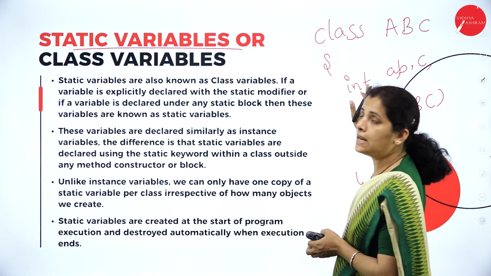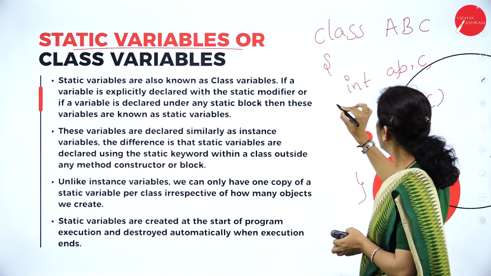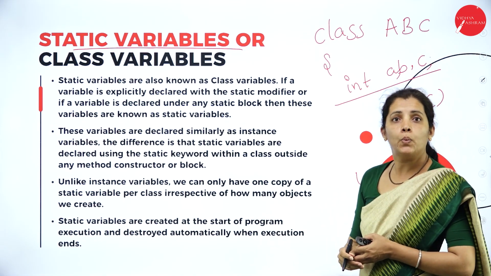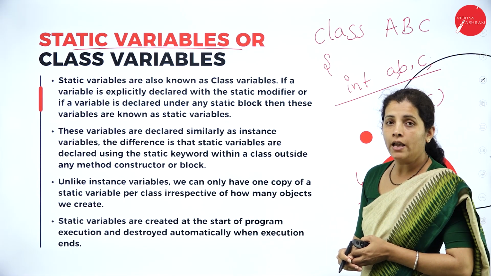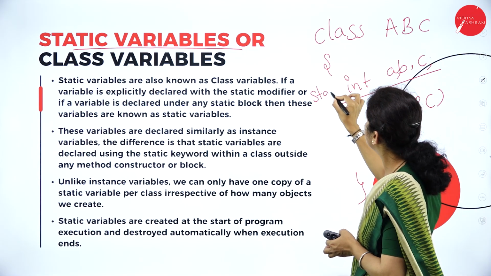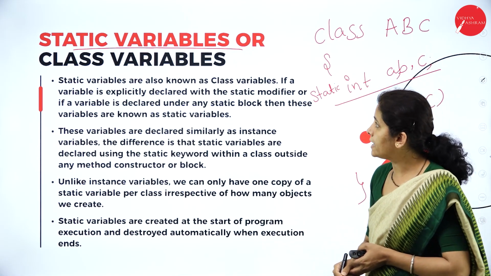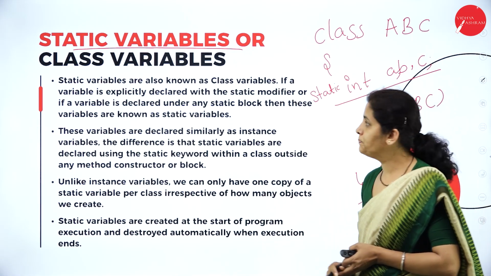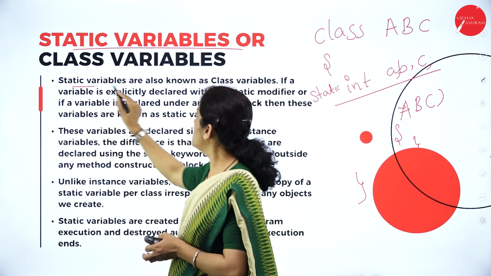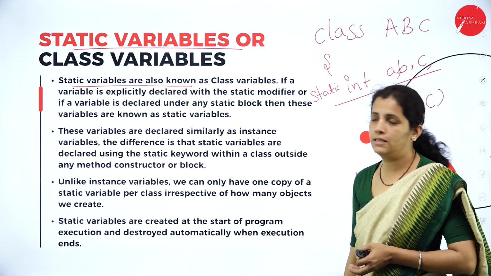Now, if I write like this, then it is an instance variable. And in front of this variable declaration, if I prefix the keyword static, then it is known as a static variable. Static variables are also called class variables.